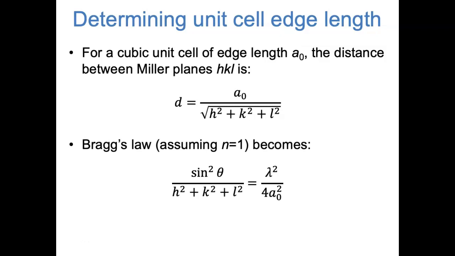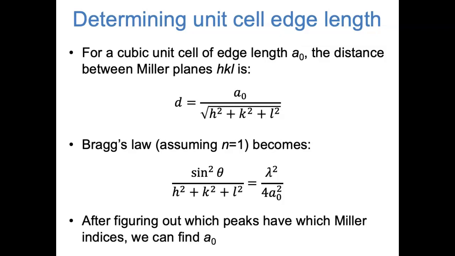We can then take that expression for d and substitute it back into Bragg's law, which we saw earlier in the video. We'll assume that n, the number of wavelengths in the path difference in the X-ray beam, is 1, because the wavelengths of X-rays are pretty similar to the spacing between atomic planes in the crystal. So we now have an equation that looks like this.